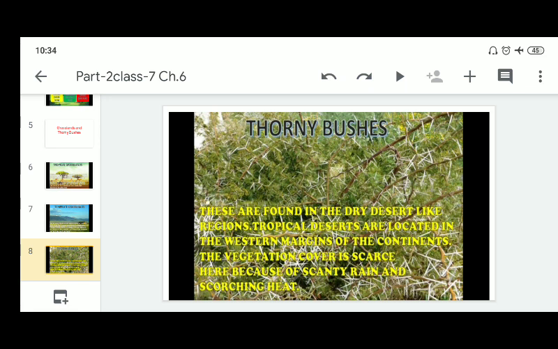Here is a question: name some of the common animals of the desert which you have learnt earlier, that you can see in the deserts. The common animals that can survive in extreme heat and can go without food and water for longer durations are found here, like camels and scorpions also.